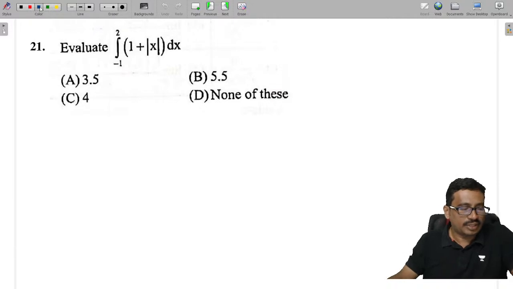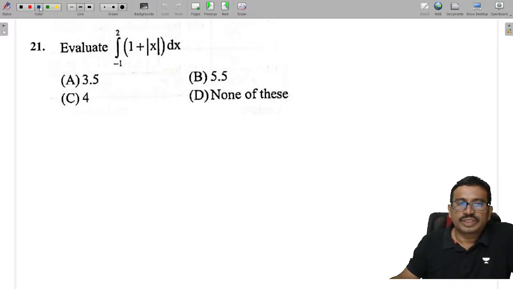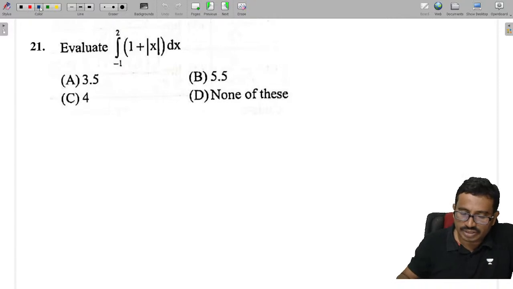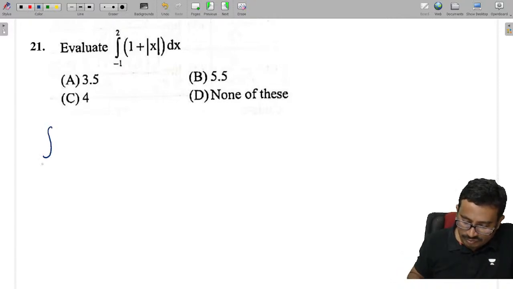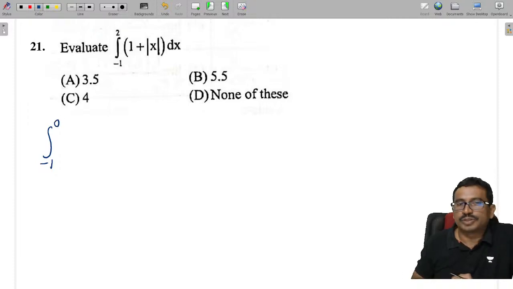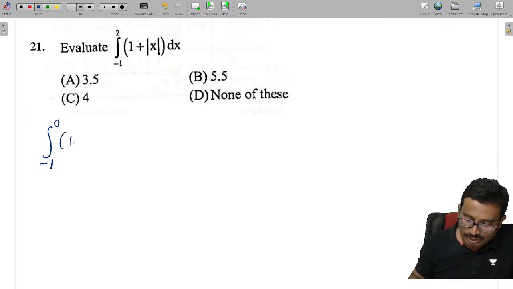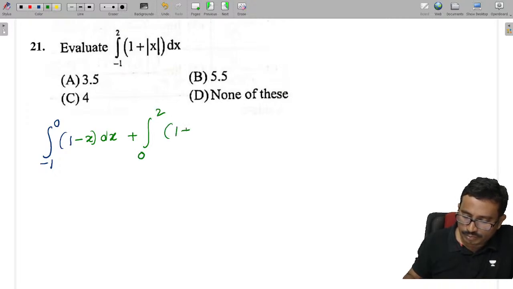Next, evaluate the following integrals. Whenever we have mod x, we need to split it. Here this is mod x, so we can separate the negative and positive parts. It is 1 plus mod x, which is equal to the integral from -1 to 0 of 1 minus x dx, plus the integral from 0 to 2 of 1 plus x dx.